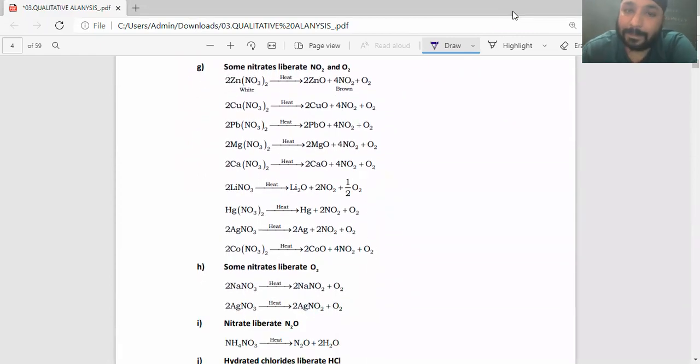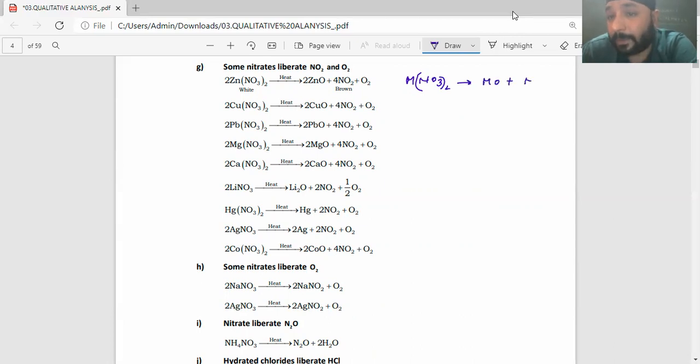Now listen. Some nitrates liberate NO2 and oxygen gas. See, nitrates have a tendency to decompose. So for any metal nitrate, for example, MNO3 whole twice, let's say I have taken. Now understand that on decomposing, it'll form an oxide. It'll give you nitrogen dioxide gas, plus it'll give you oxygen gas. So these are the general products of nitrate decomposition.